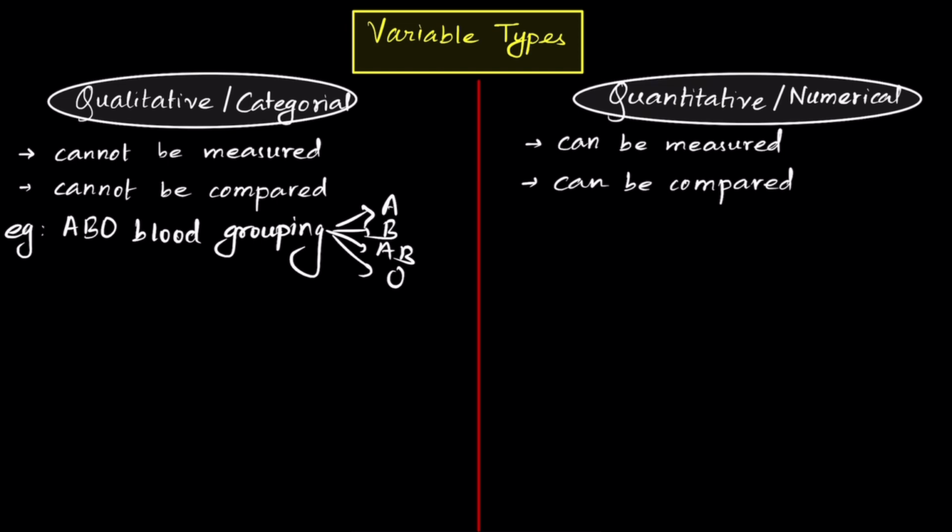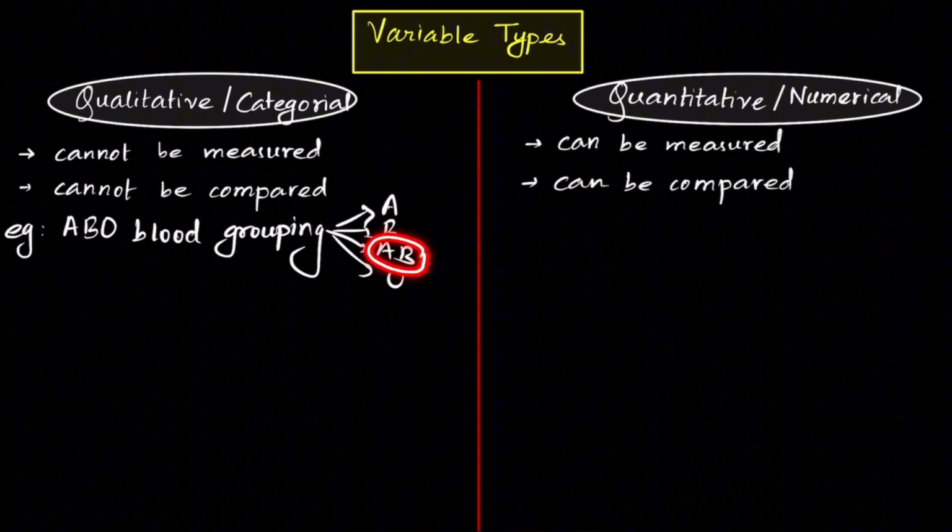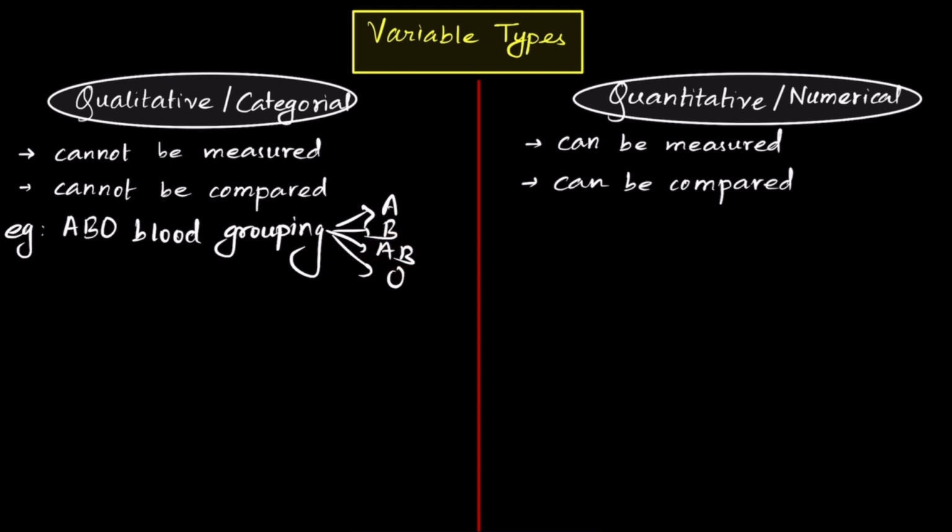To answer that, you have to ask two questions. Number one, can it be measured? Can you measure the amount of blood group A present in a person? Can you say how much blood group B is present in a person? Can you say how much AB blood group is present on a scale in a person? The answer is no. So it cannot be measured.